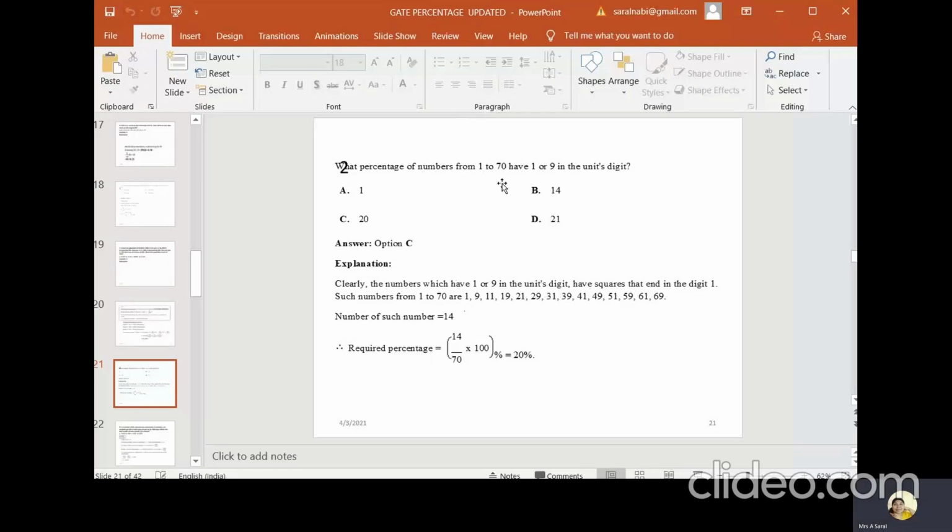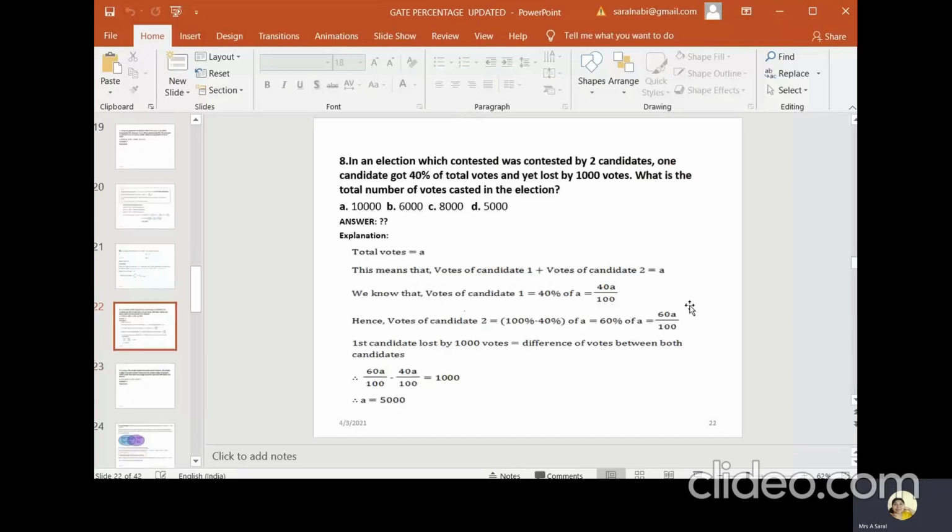Now they are asking the percentage, right? So if they are asking the percentage, it means 14 numbers out of 70, into 100. If you want to calculate into 100, 14 by 70 into 100 is equal to 20% of numbers which have 1 and 9 in the unit digit. That is the percentage, 20% of numbers among 70. Right. Come to the next one.